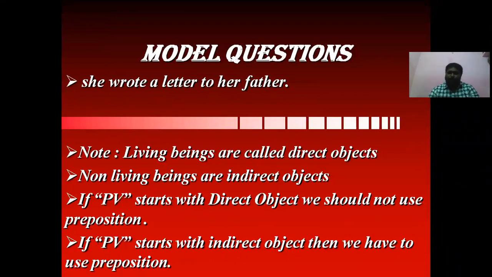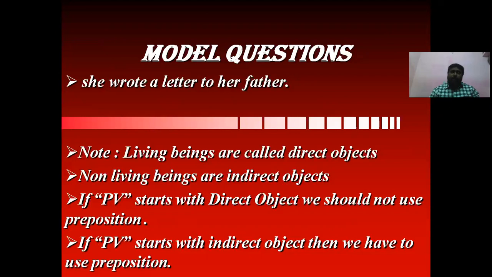And then here you see, it's somewhat peculiar. You see this example. Okay, now, she wrote a letter to her father. Here, what is the object? Can you say? First, you question the sentence: she wrote a letter to whom? Her father. She wrote what? A letter. Here, there are two objects in this sentence. They are a letter and her father. Her father is the indirect object and a letter is the direct object.